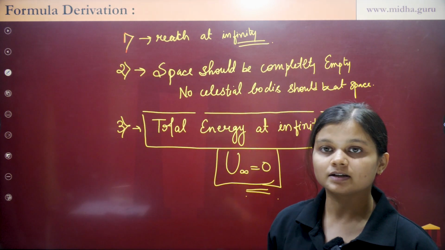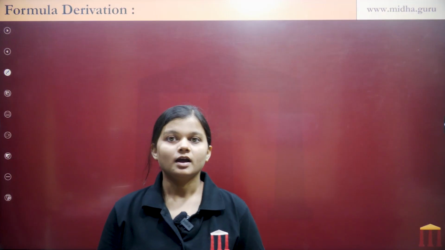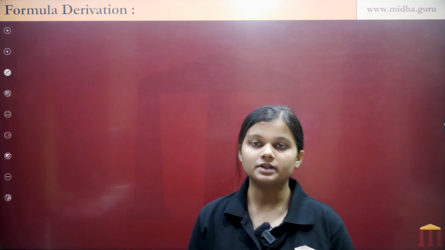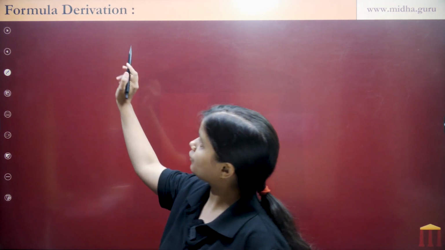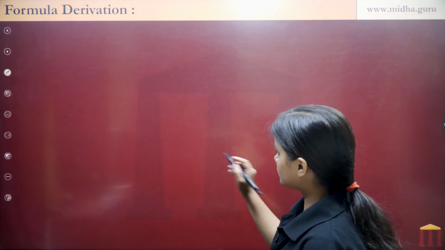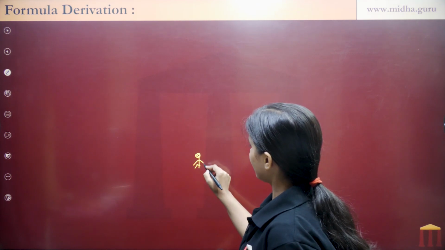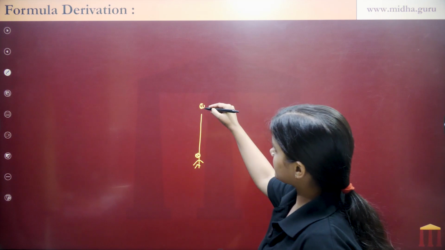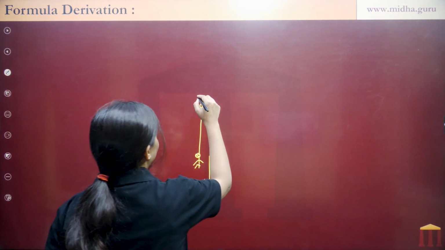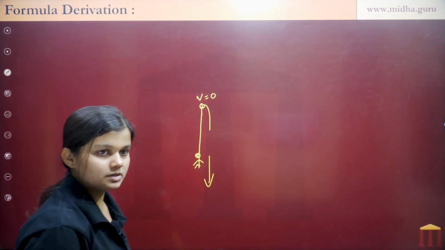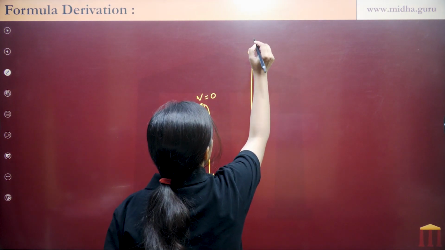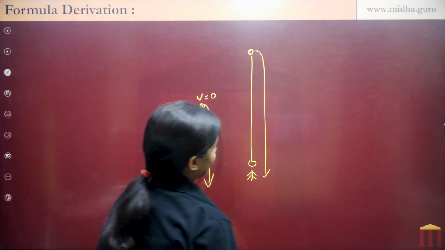Now let's derive the equation. After understanding the different paths of the object for different velocities, we will derive the formula for escape velocity. Let's understand with this little concept. Suppose you are standing here and you throw a ball and it reaches this point and returns back again. At this point the velocity becomes 0. If you throw it with higher speed, it will reach more height and return back to earth.